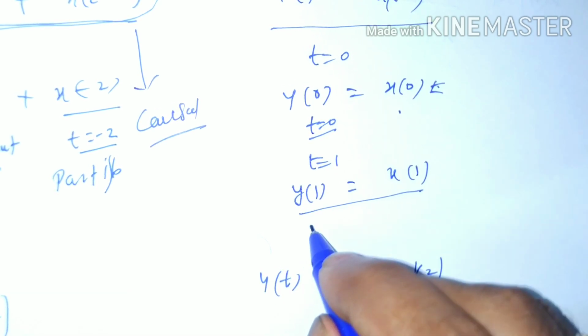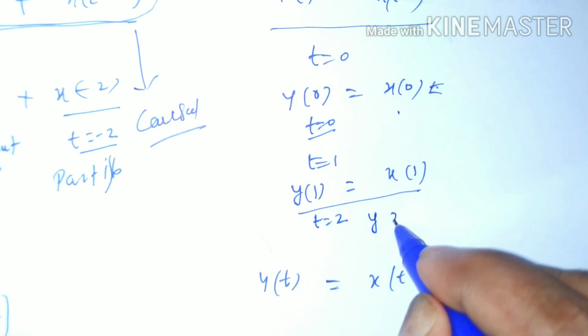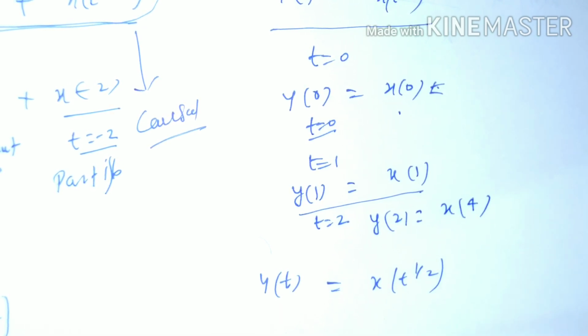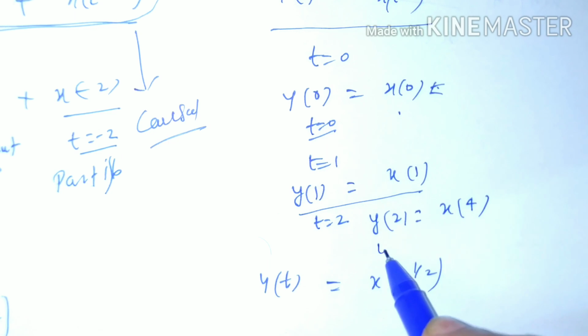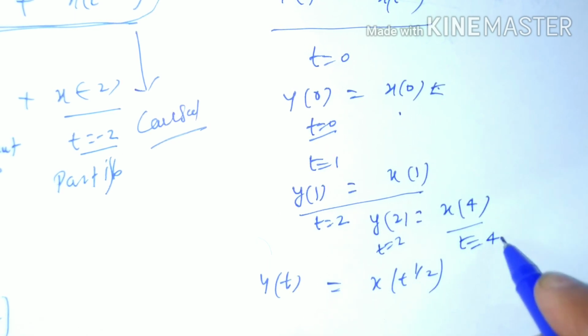So if we put t equal to 2, then the output y(2) will be x(4). Here the output is at t equal to 2, but the input is at t equal to 4.